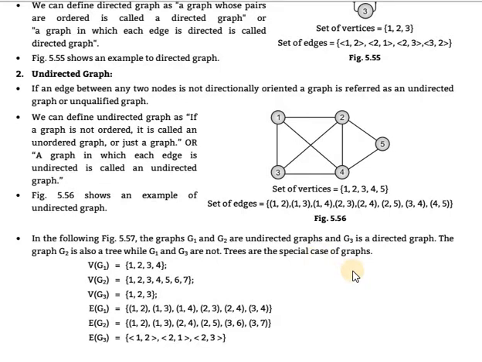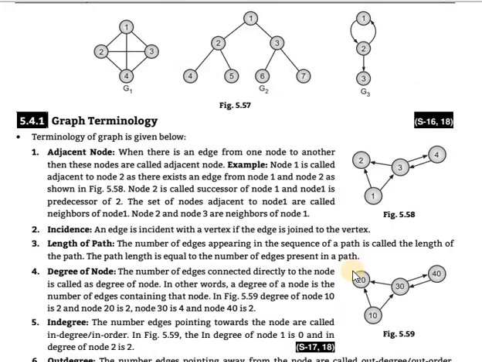G1 and G2 are undirected graphs. G3 is a directed graph. After that, another one saying this G1 graph, G2, G3. The G2 is the tree structure. The remaining two are not.